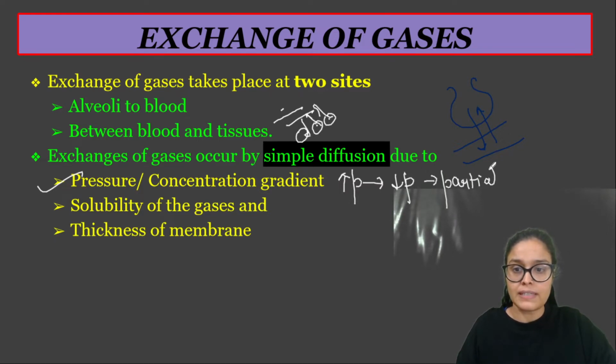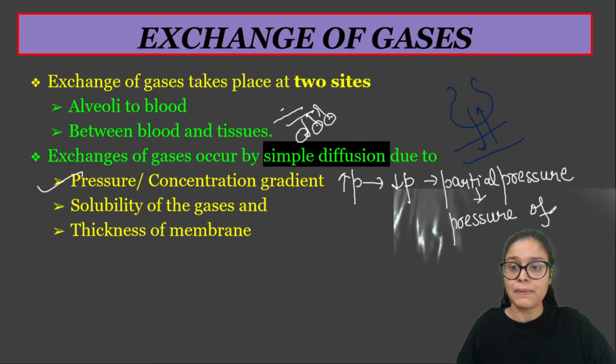So what is the partial pressure actually? Partial pressure means pressure of an individual gas in a mixture of gases. So in the whole mixture of gases, what is the pressure of the individual gas?